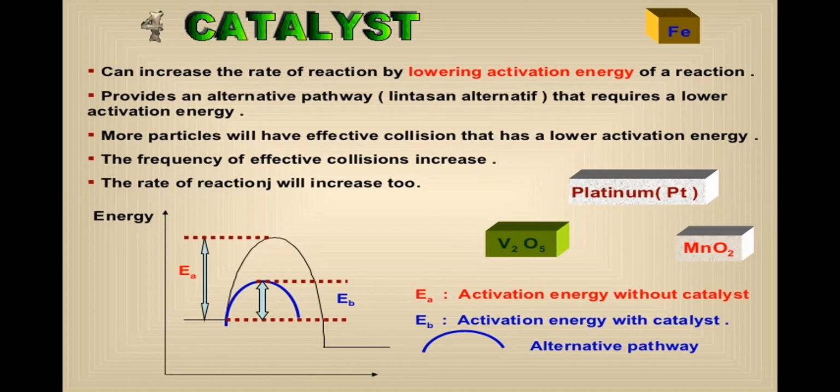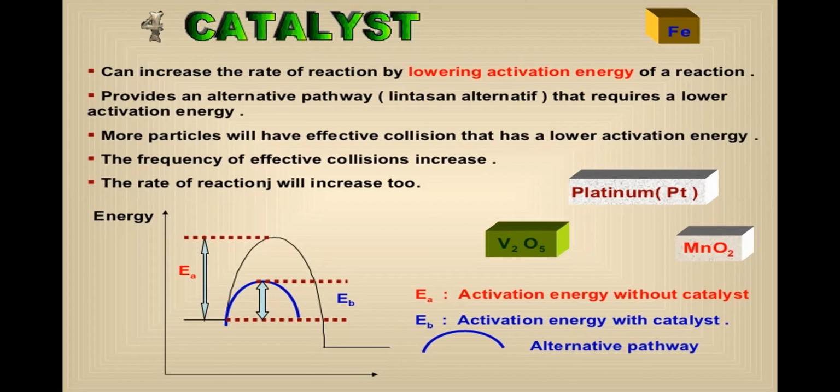A catalyst can increase the rate of a reaction by lowering the activation energy. We all know that only if a particle reaches activation energy does an effective collision take place. So if the activation energy is lower, the number of particles attaining the activation energy will be higher, thereby increasing the number of effective collisions.